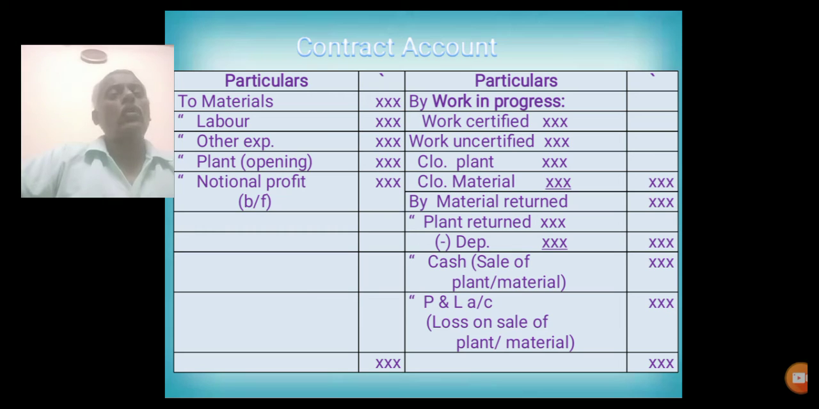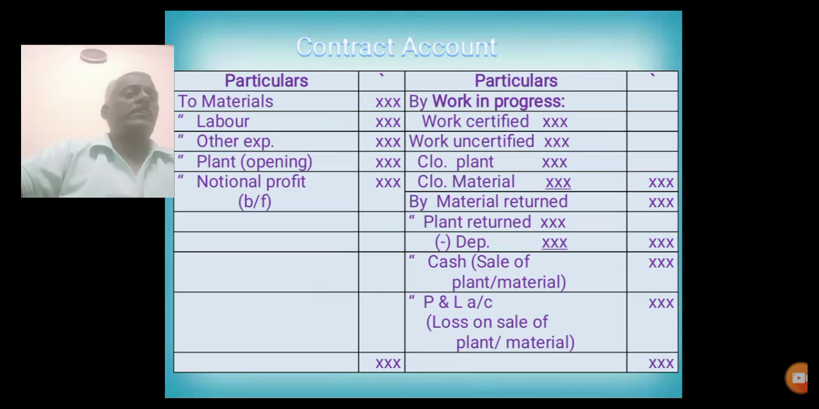If there is any opening value of plant, definitely there must be a closing value of plant. From the opening value of plant, depreciation should be deducted. The balance amount is called the closing value of plant. That should be entered on the credit side of the contract account. Then closing value of material, if it is given in the problem, that should be entered.